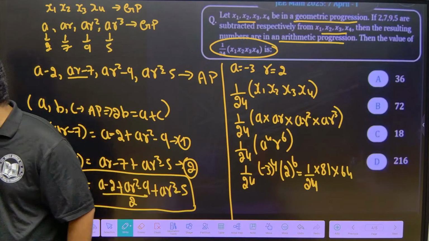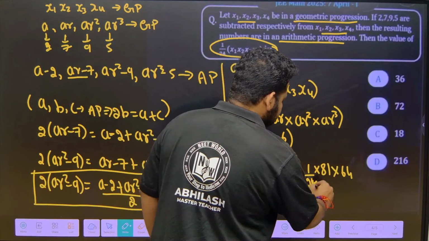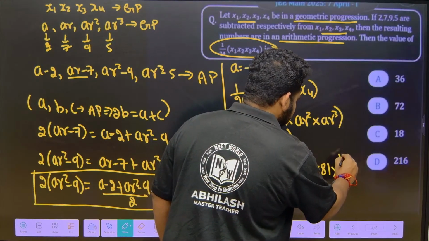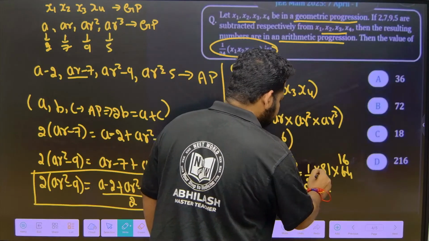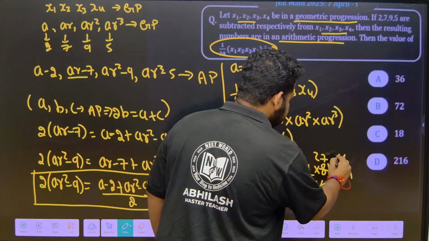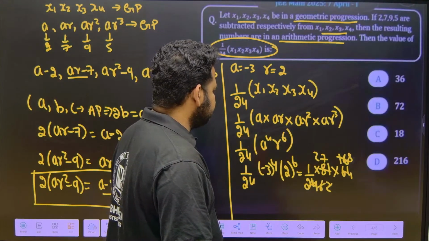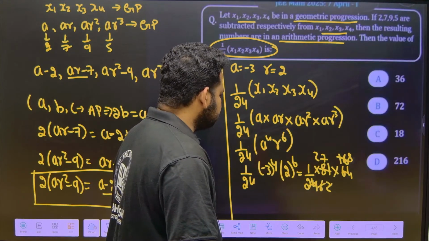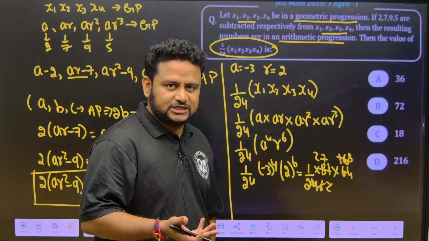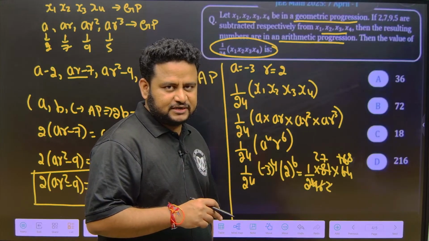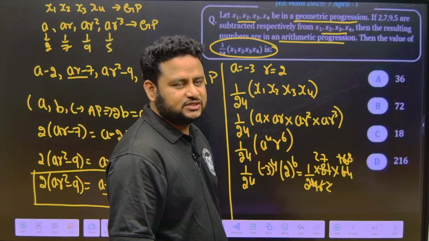All right. Now 24 is there. So 4 6s are 24, and 3 2s, and 3 27s, 2 1s 2 8s. So 27 into 8, how much is it? 25 into 8 is 200. Out of 27, 25 is done, 2 is left. 2 into 8 is 16. So 200 plus 16 is 216.